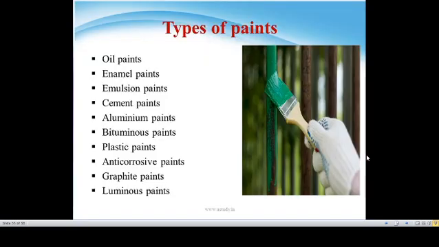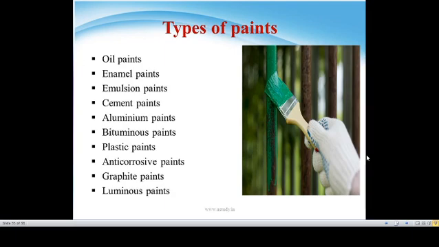There are several types of paints: oil paints, enamel paints, emulsion paints, cement paints, aluminium paints, bituminous paints, plastic paints, graphite paints, anti-corrosive paints, luminous paints. These are all used as paints for several purposes.